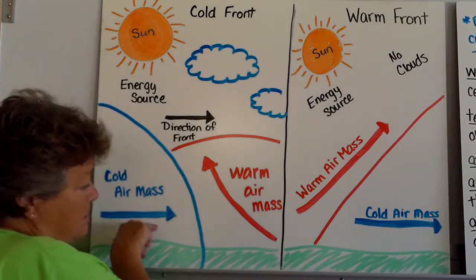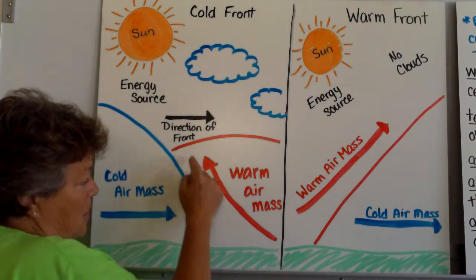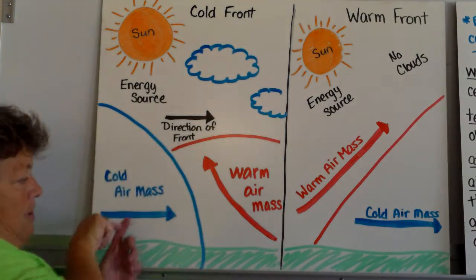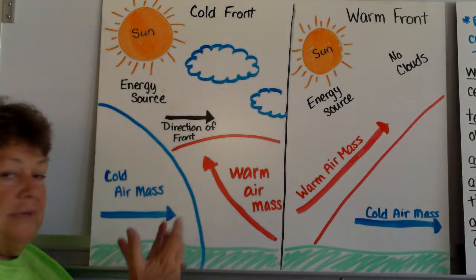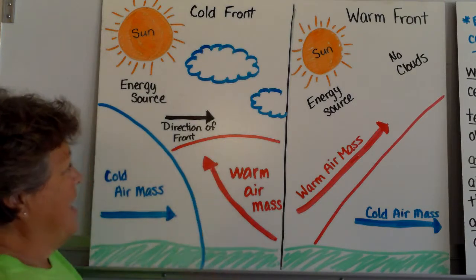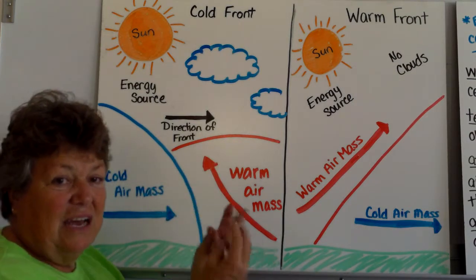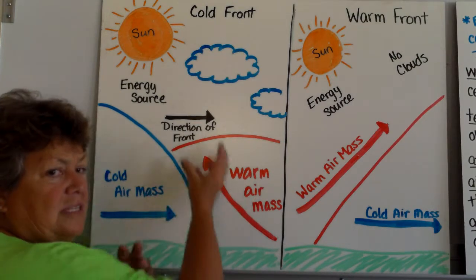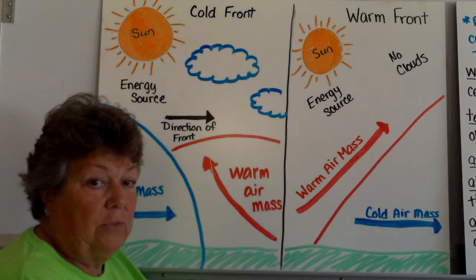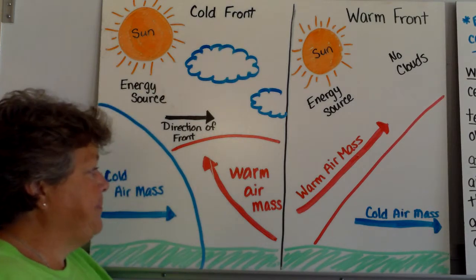So when cold air comes in, warm air is going to go up, cold air comes in. And then that's the direction of the front because the arrow is going that way. And of course, that's a cold front because cold air is coming in, warm air goes up. And a lot of times it brings in, because it's a low pressure, brings in like clouds and storms. You know, whenever old man winter comes, we get storms, okay?